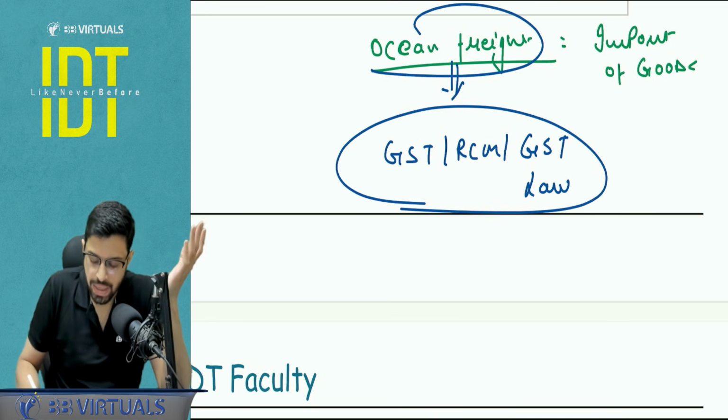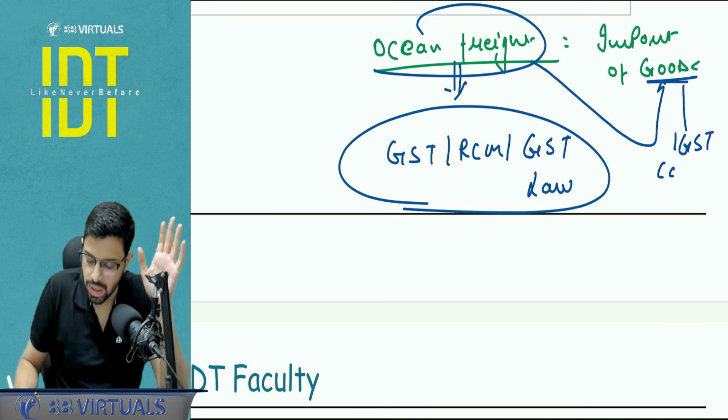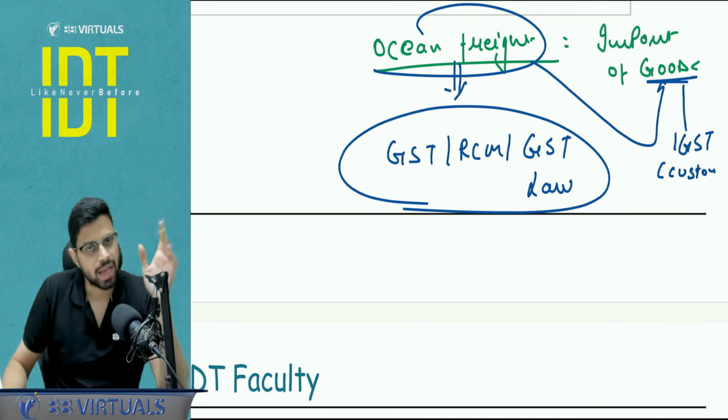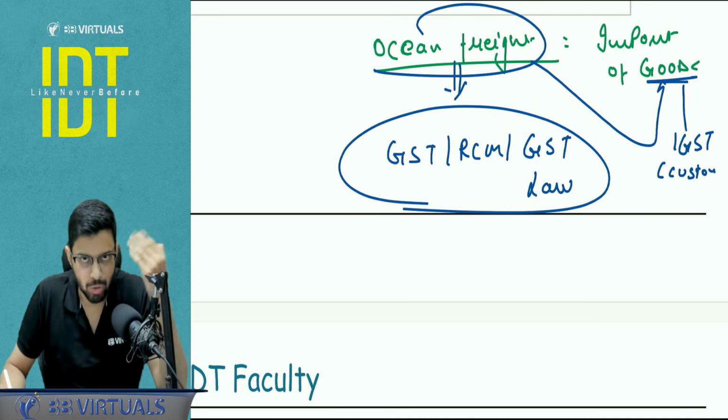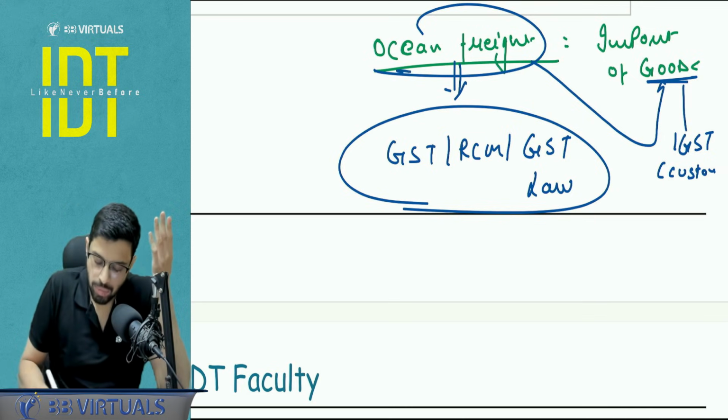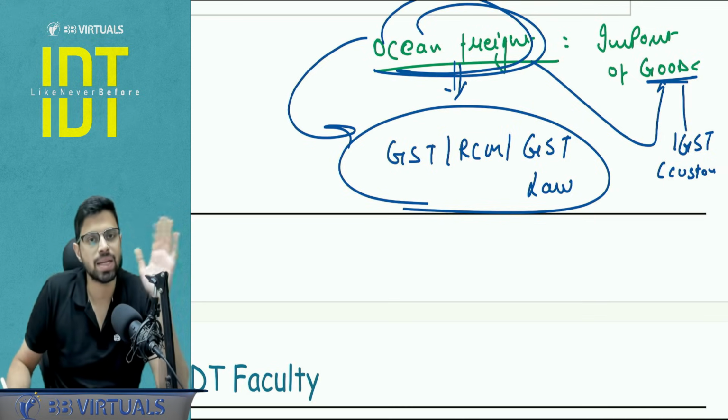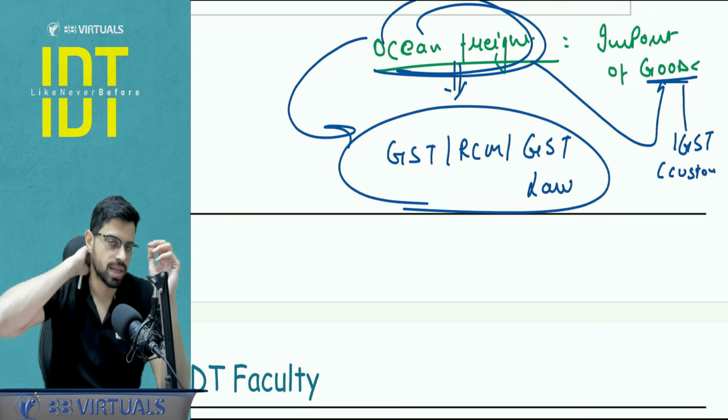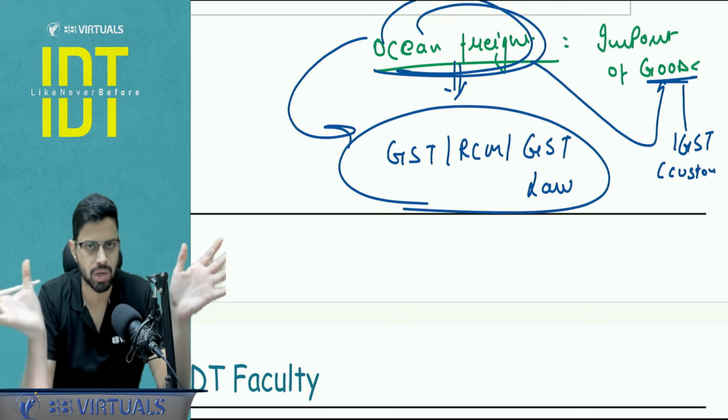This ocean freight is added to the valuation of goods on which I pay IGST on the import of goods under the customs law, right? As we cover in our chapter of valuation in the customs. So that amount will not be again taxed under GST as an import of service, that supplier is outside India, recipient is in India. No, the double taxation will not happen.